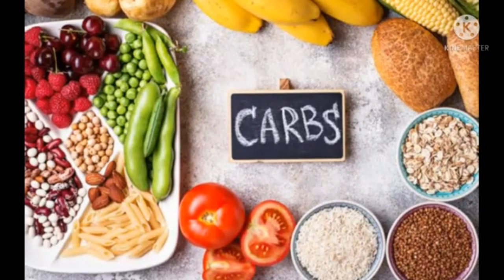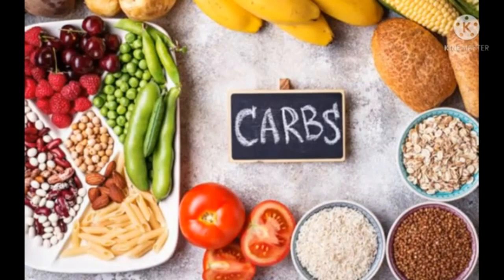For example, rice, wheat, corn, millet and potato are rich sources of starch. There are three types of carbohydrate: sugar, starch and cellulose. Sugars are classified into glucose, fructose, sucrose and lactose.